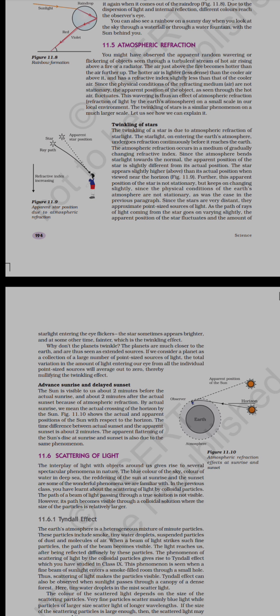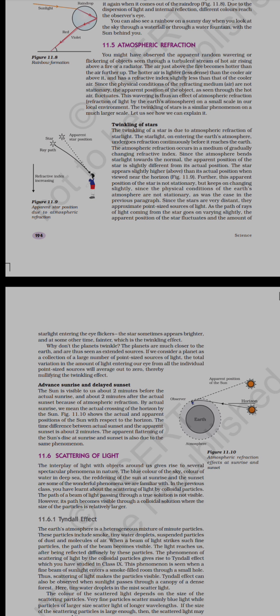So due to this refractive medium, the air, a particle will be seen as if it is moving. Any stationary particle will be seen fluctuating due to these hot airs, because they are less dense, so they will have a lesser refractive index, and when the light tries to enter the earth's surface, it will refract.